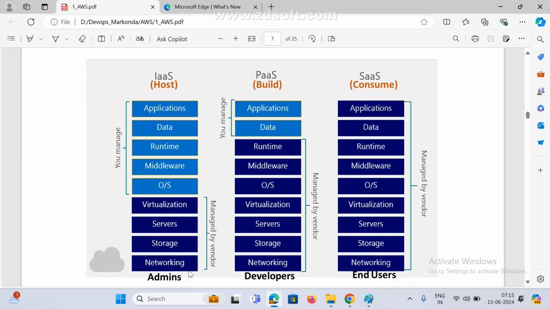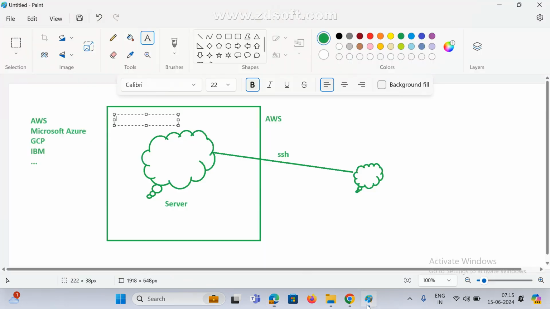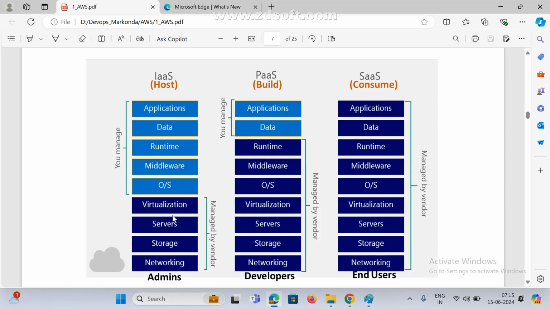See here, we need networking, we need storage, we need servers, and VMs. This is the operating system, and here it means only the operating system. For example, this is one server, and if you want to deploy your application, what is needed? These are the basics: we need a network, we need storage, and we need servers and VMs.